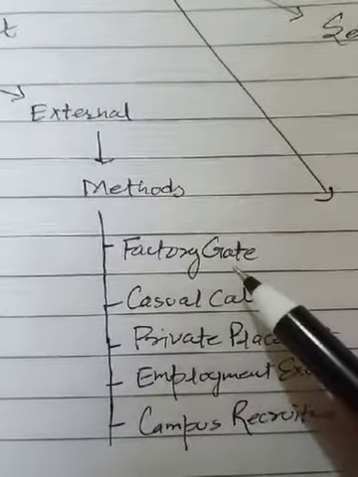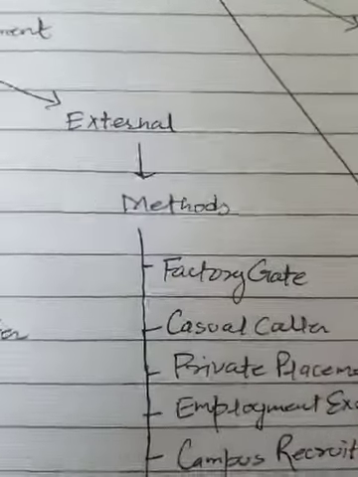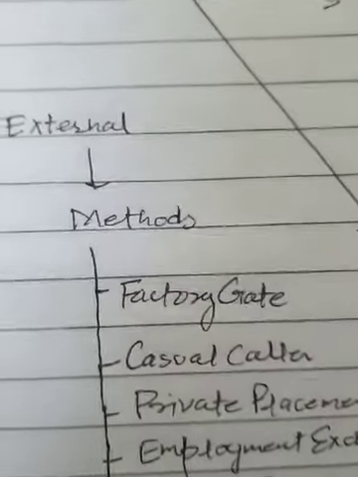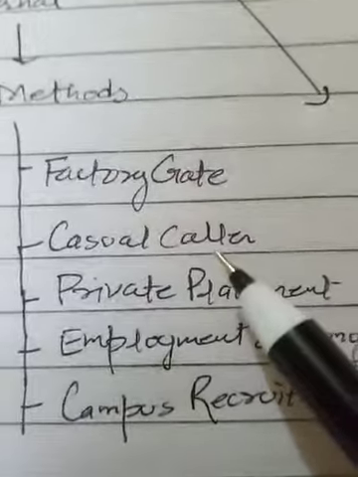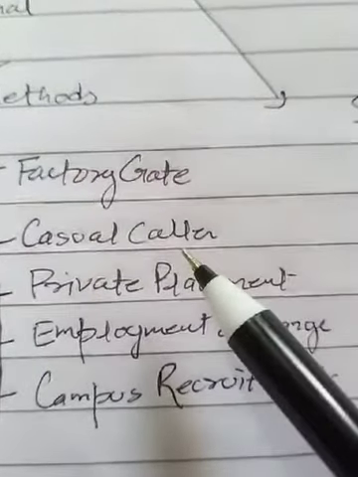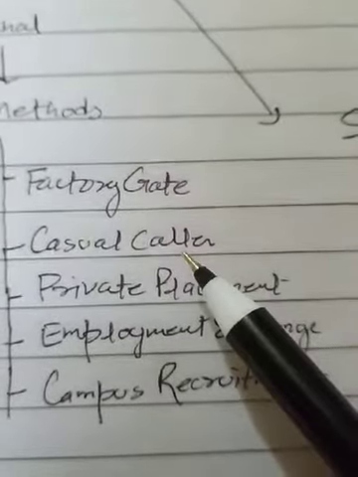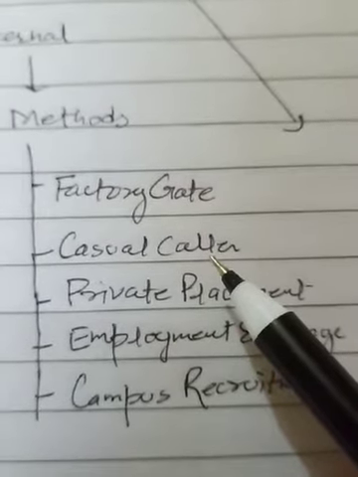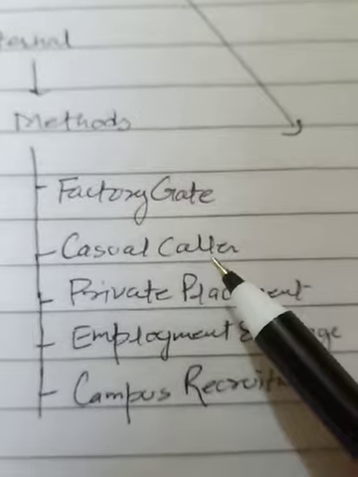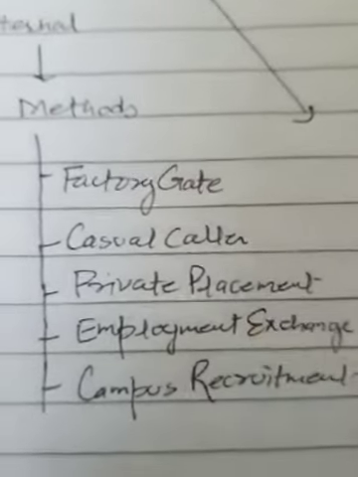The first one is factory gate, in which the organization can paste the notice on the gate of the factory, in which only the unskilled worker can be hired. Casual callers, in which the organization can use the existing data for filling the vacant job position, in which the organization can use the data which is already available, and through that the organization can fill the vacant job position.